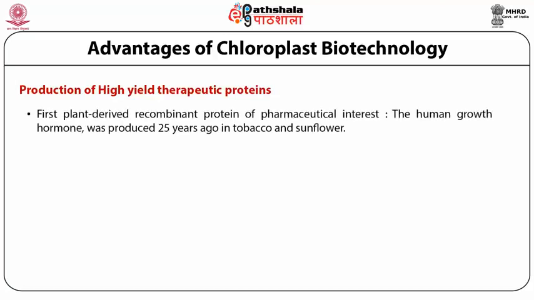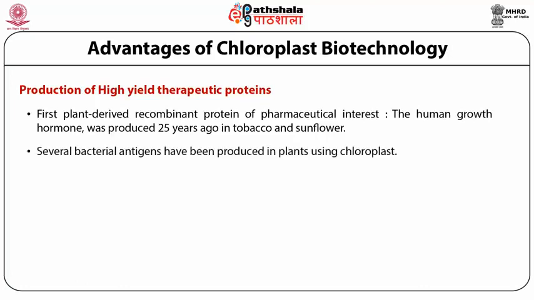The first plant derived recombinant protein of pharmaceutical interest is human growth hormone, which was produced 25 years ago in tobacco and in sunflower. Several bacterial antigens have been produced in the plant using the chloroplast biotechnological transformation process.